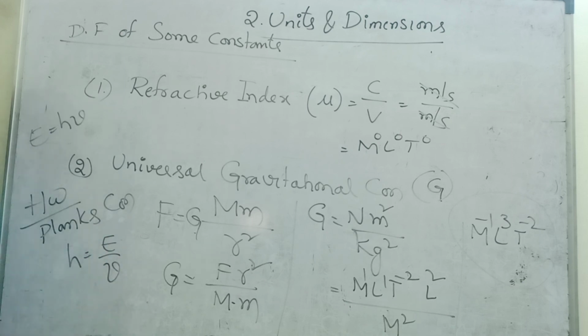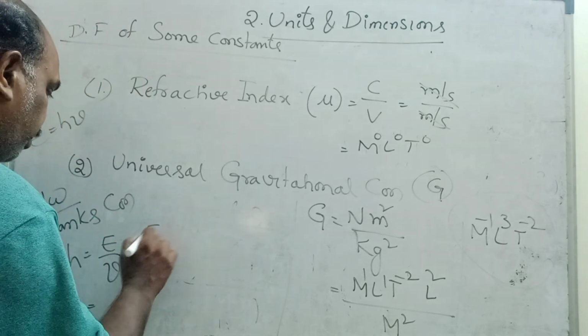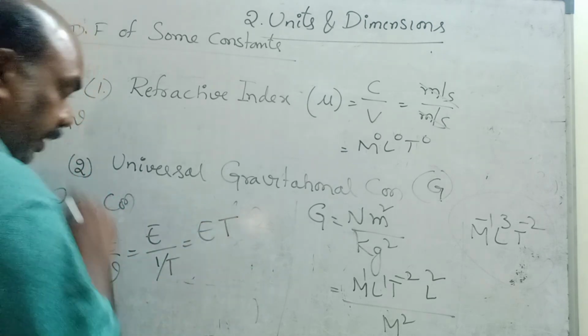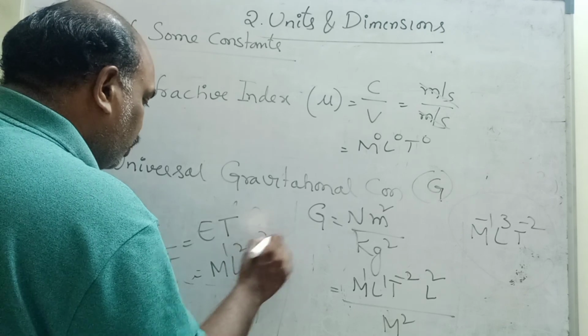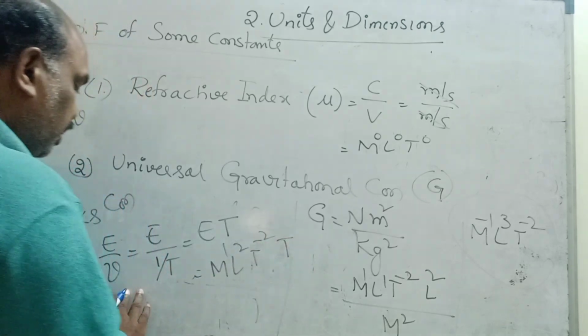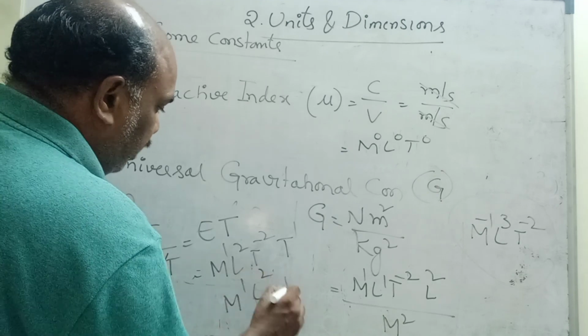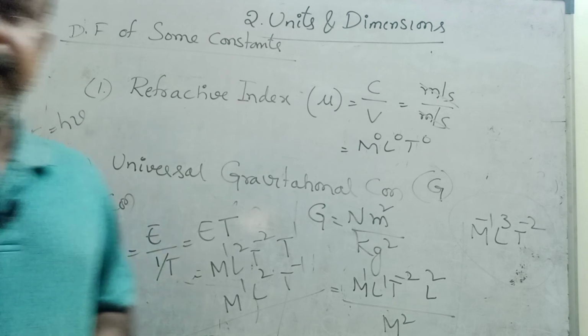Nu means frequency, and frequency is nothing but 1 by T. So you can write it as E by 1 by T. 1 by T comes into the numerator, energy into time. Energy is M1 L2 T minus 2, into time T1. So M1 L2 T minus 1 is the dimensional formula of Planck's constant.